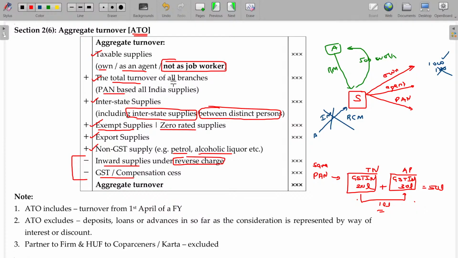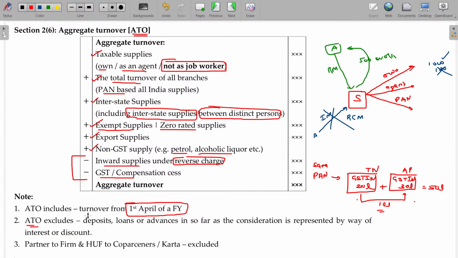Always remember ATO, aggregate turnover, will be calculated from the 1st April of the financial year. Okay, from the 1st April of this financial year to the year end. If that value is 150 or less, then automatically he is able to enjoy the composition levy scheme. Every year from the first date to the year end, we have to calculate separately whether the aggregate turnover is less than or equal to 150 lakhs.